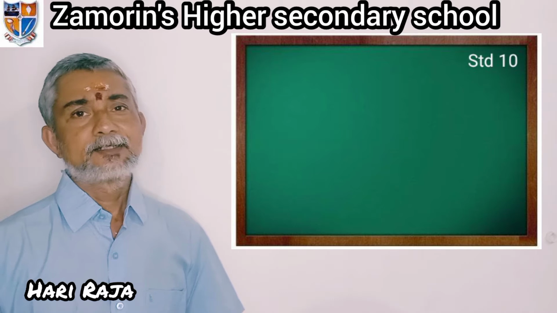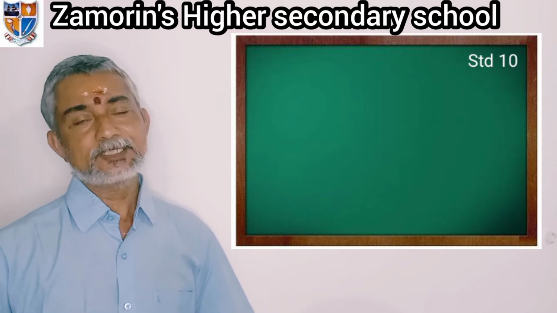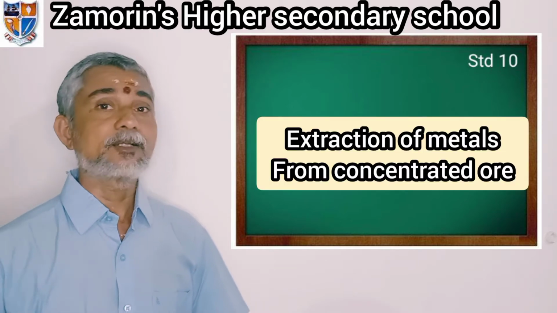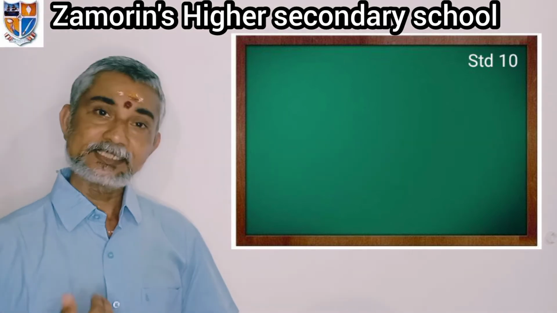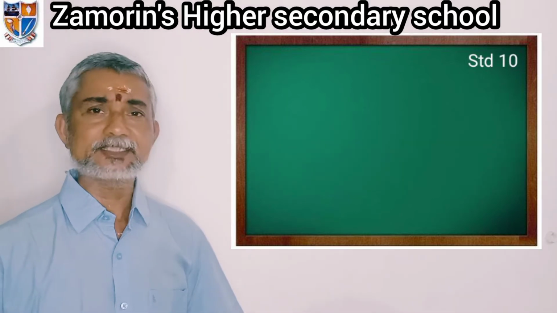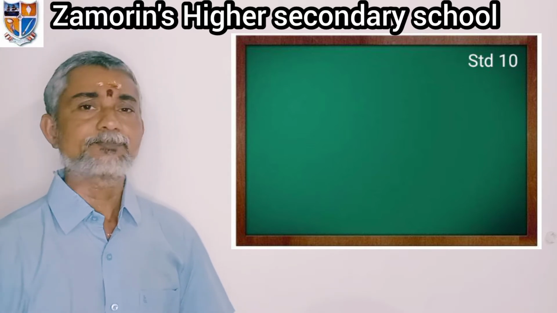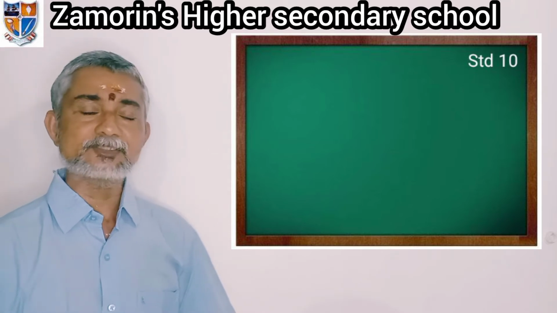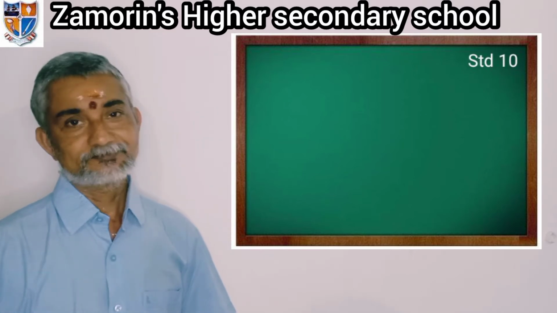Dear students, now we can move to the second part of metallurgy, that is extraction of metal from the concentrated ore. We have discussed the different steps in concentrating the ore: flotation, washing in water, magnetic separation. After all this process, we have to again purify this ore.